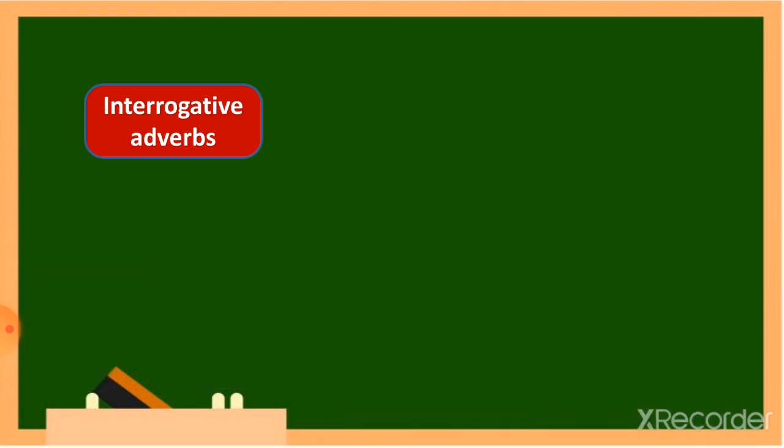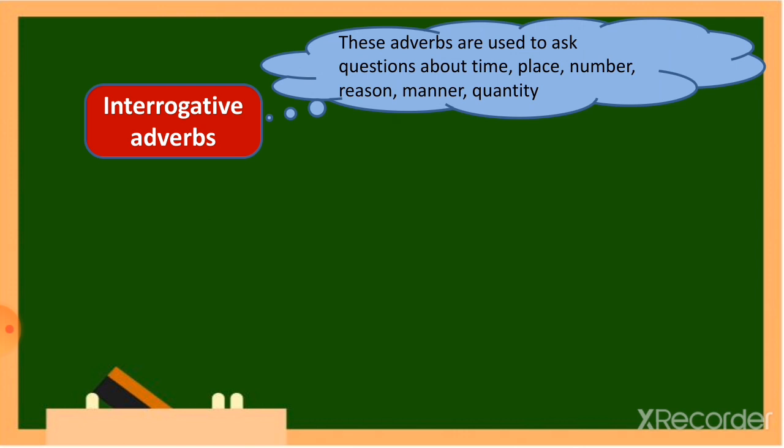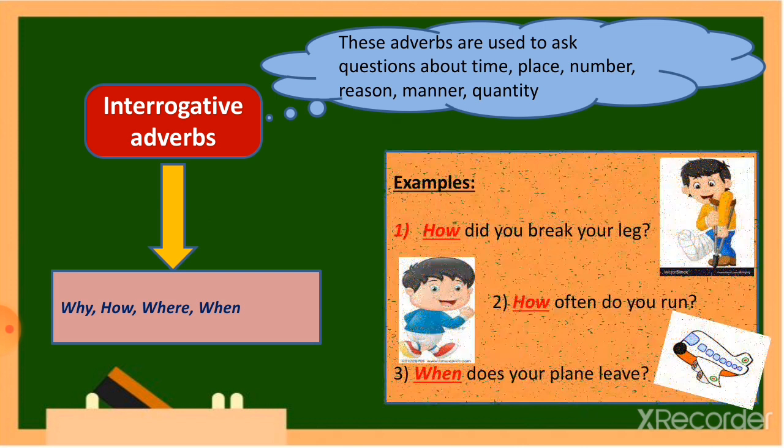Moving on to the interrogative adverbs. These adverbs are used to ask questions about time, place, number, reason, manner, quantity. For example, why, how, where, when. They are used to introduce questions. See, for example, how did you break your leg? Here, we are trying to know in what way the leg was broken. How often do you run?